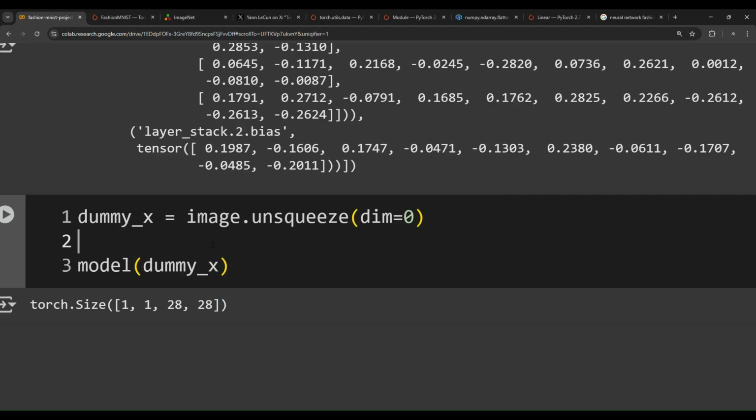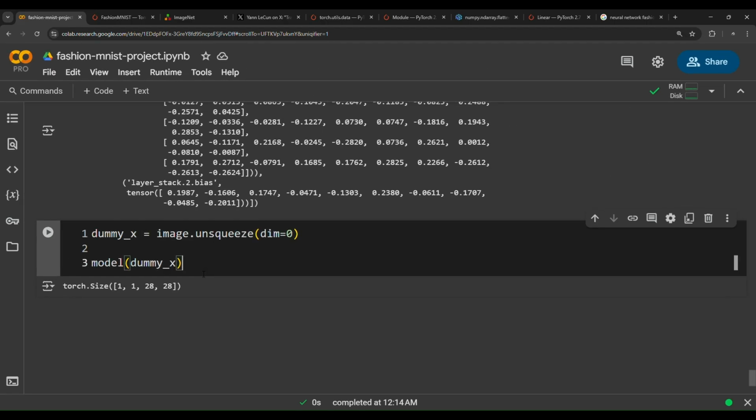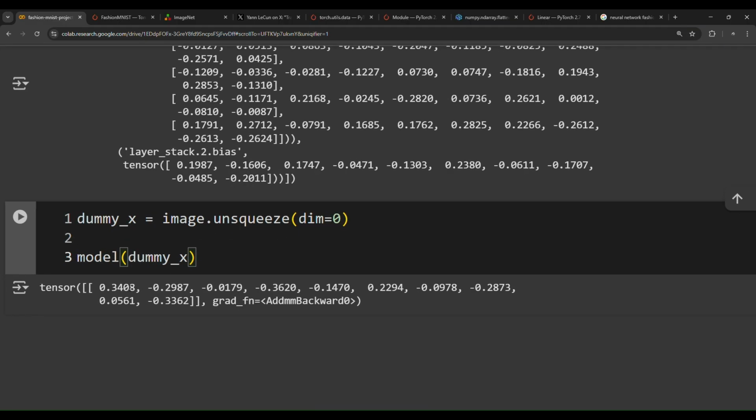Why are we doing this operation? Because we want to verify that we will get 10 probabilities, that we don't have issues with the input shape or the output shape, and that everything is going well. If everything is fine, we can train the model. So now, hooray, we have 10 probabilities, one for each class. We have 1, 2, 3, 4, 5, 6, 7, 8, 9, 10 probabilities for this image.